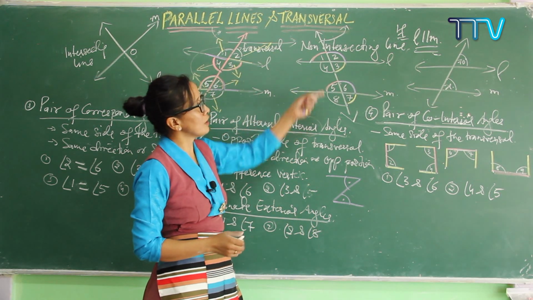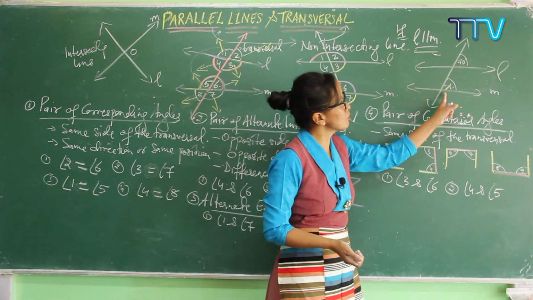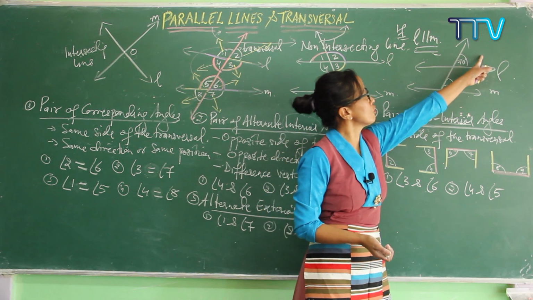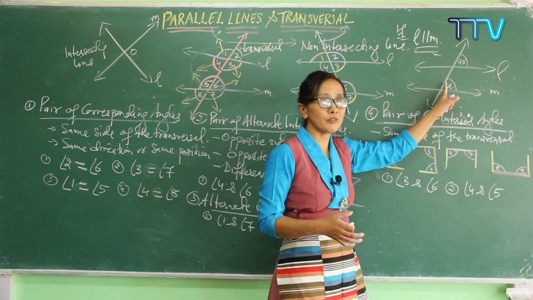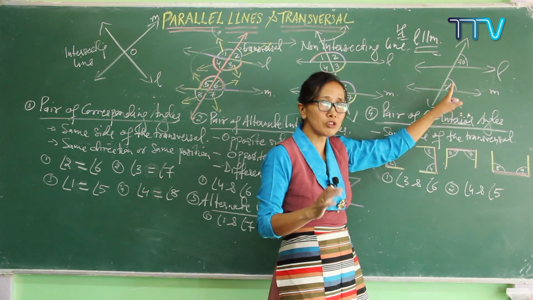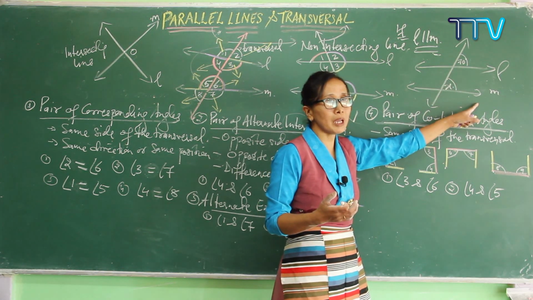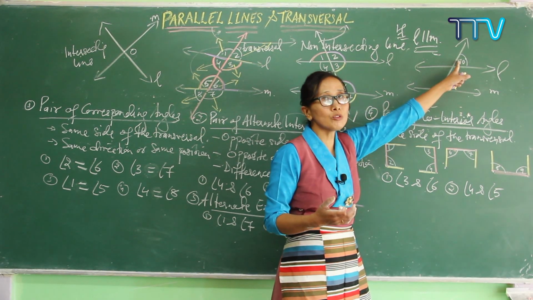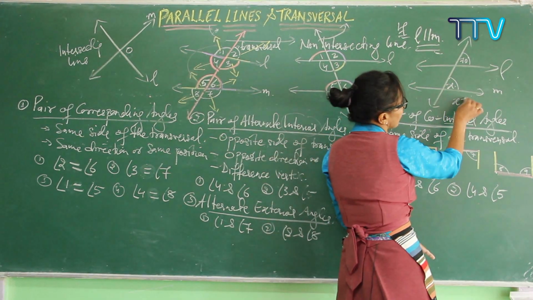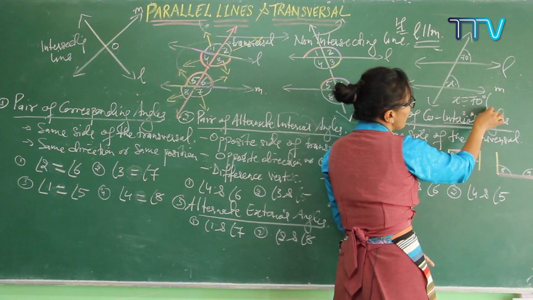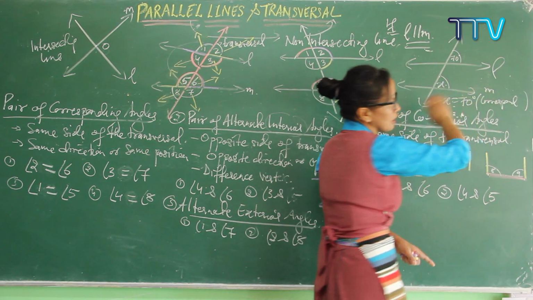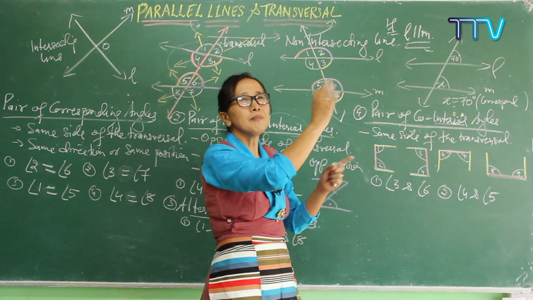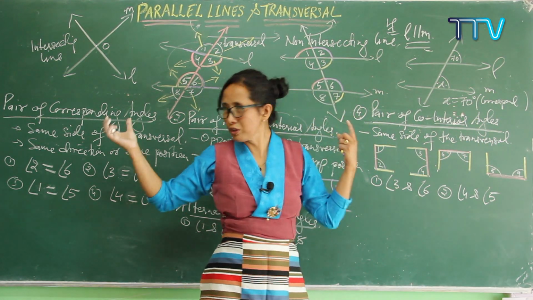Look here, very easily, same side of the transversal and having the same direction, we know that these two are a pair of corresponding angles. If these two are a pair of corresponding angles, and L is parallel to M, then X is exactly equal to 70 degree. You can write it down: X is equal to 70 degree. Why? Because it is a pair of corresponding angles. You can recognize it easily and solve the exercise easily if you know this one clearly.